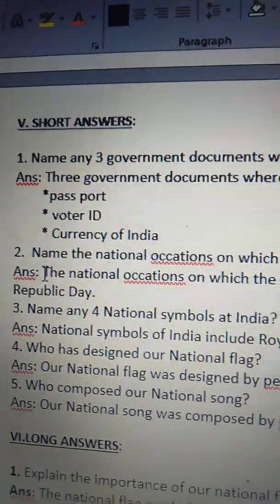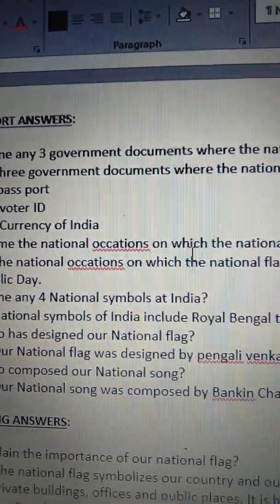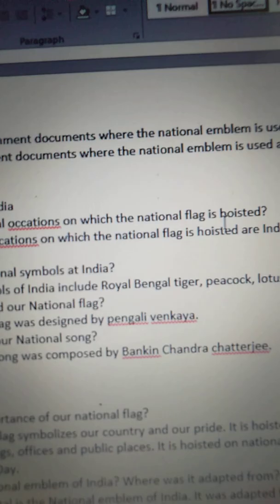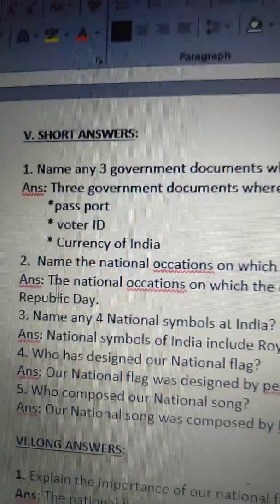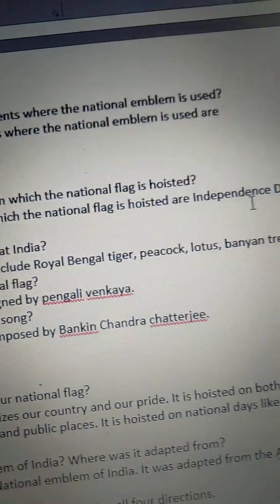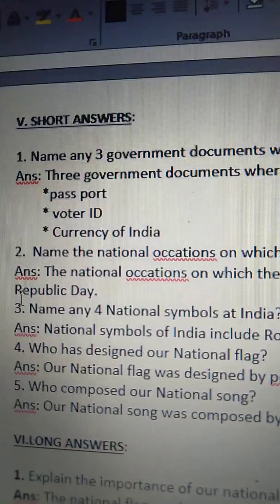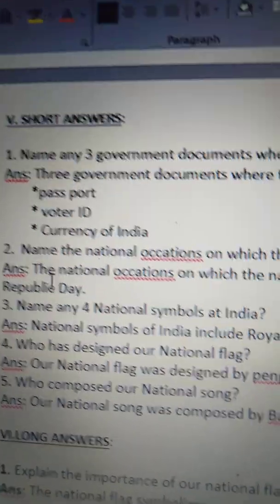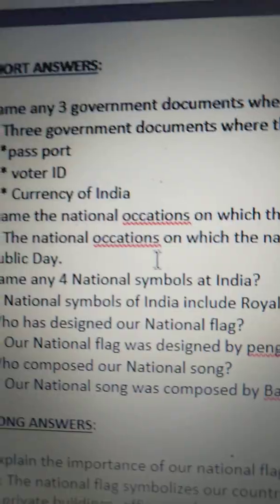Second one, name the national occasions on which the national flag is hoisted. The national occasions on which the national flag is hoisted are Independence Day and Republic Day.